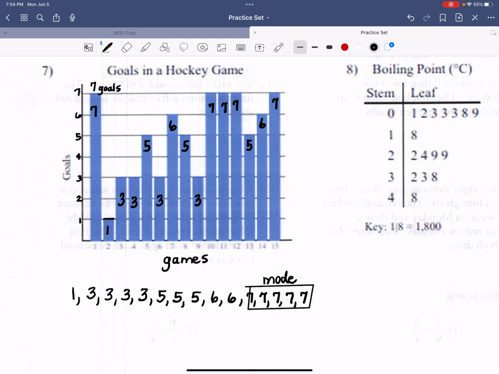Median is going to be the 7.5 mark, because 15 divided by 2 is 7.5. So let's count over. 1, 2, 3, 4, 5, 6, 7.5. So it's that 5 right there. Okay, that's middle. That's median.